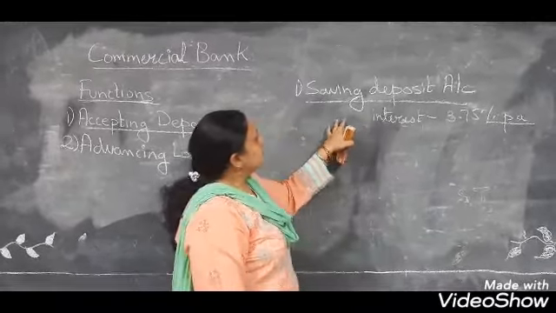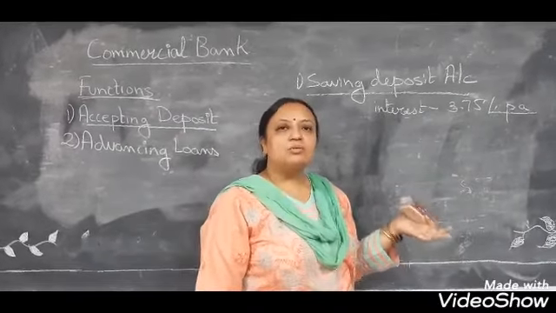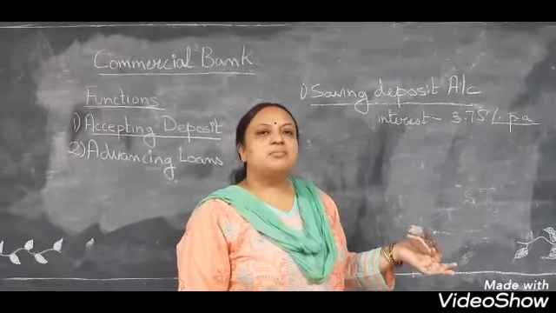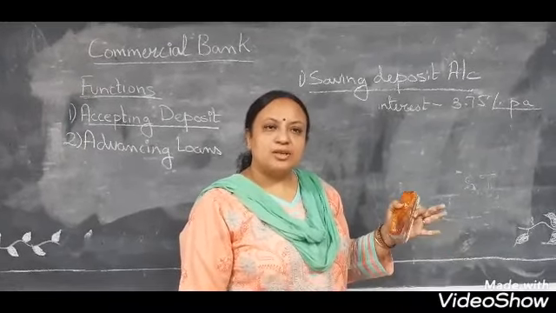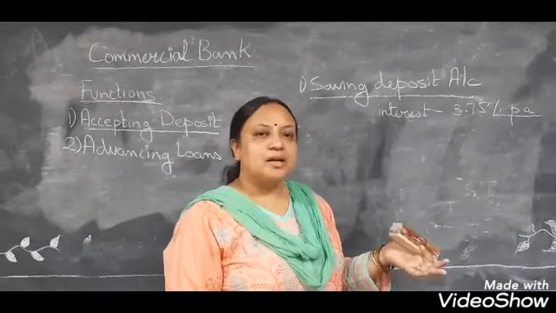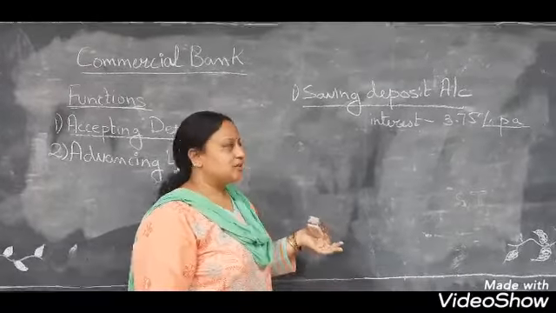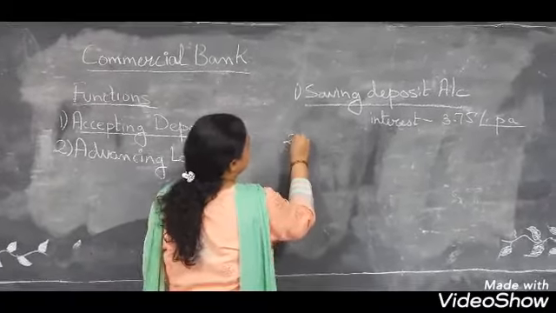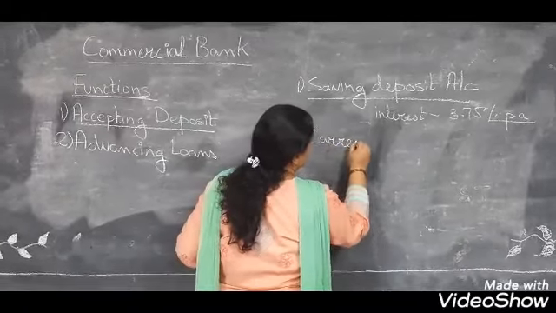Alright, so this is saving deposit account, and you can withdraw the money from your account whenever you require it, and the maximum limit is 5 times if you are withdrawing it from ATM of some other bank. Otherwise you can withdraw it without paying anything to the bank. Now the second kind of deposit is current account deposit.